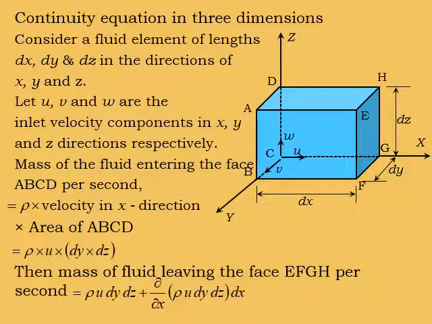Then the mass of fluid leaving the face EFGH per second is given by ρu dy dz plus the change in mass, the increase in mass of fluid in the direction of x, which is given by ∂/∂x (ρu) dy dz in the direction of x, that is dx.